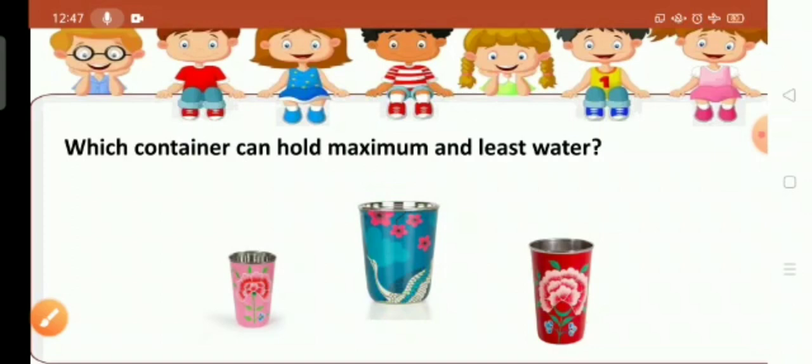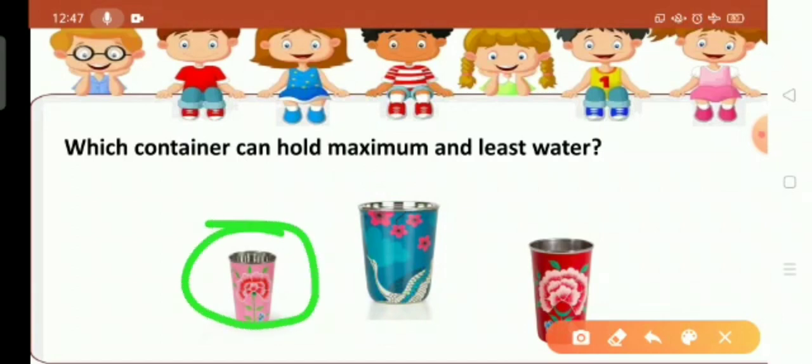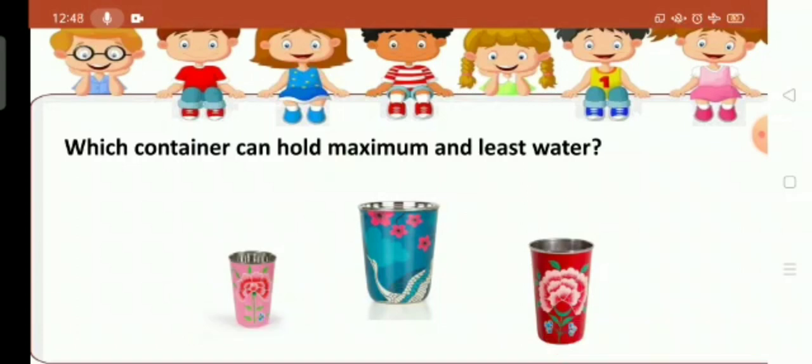Now which container can hold the least water among these? Now we have to find out which container can hold the least amount of water. Least means less amount of water. So we can say that this pink glass or pink container can hold the least amount of water. So we can say that the pink container has the least capacity among these containers.